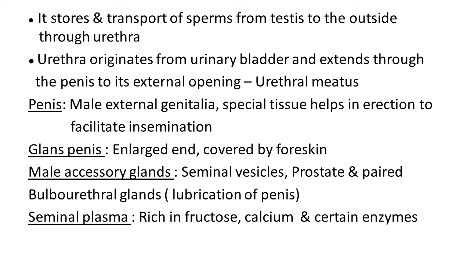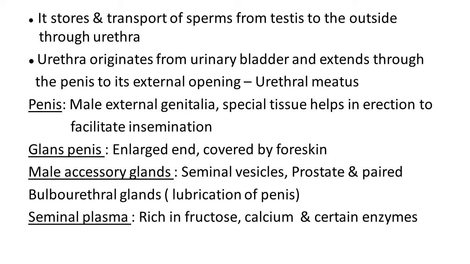Now external genitalia. In males, the penis is an external genitalia. It has specialized tissue which is helpful for erection to facilitate insemination.